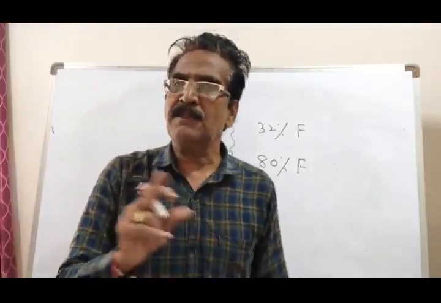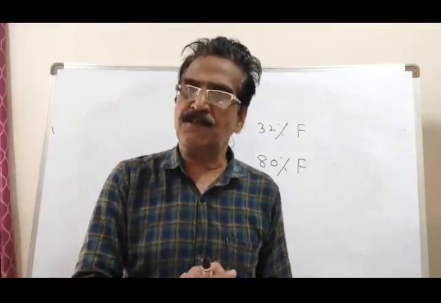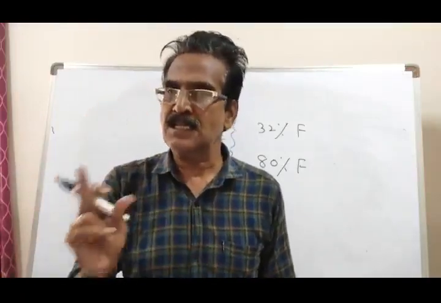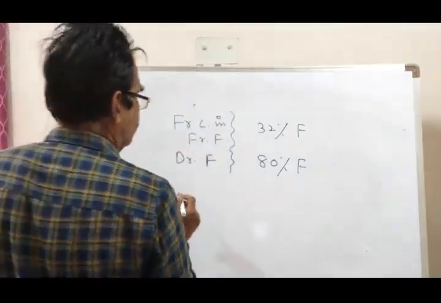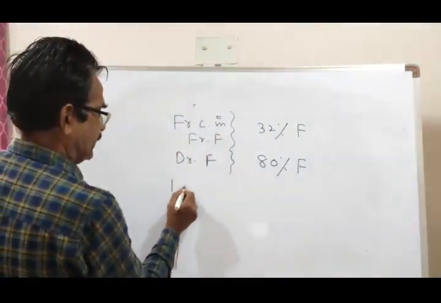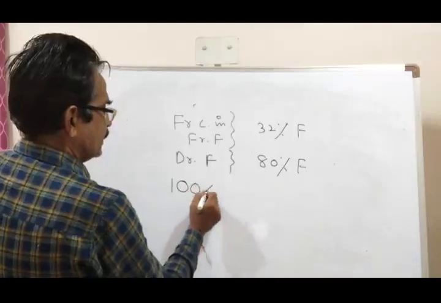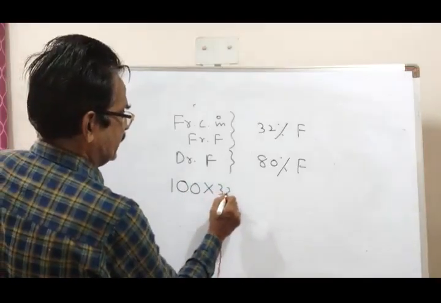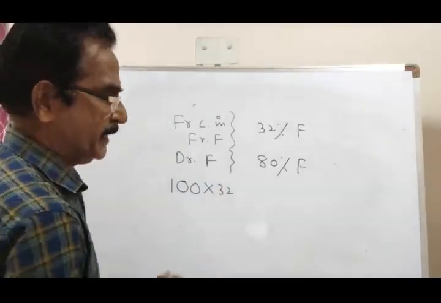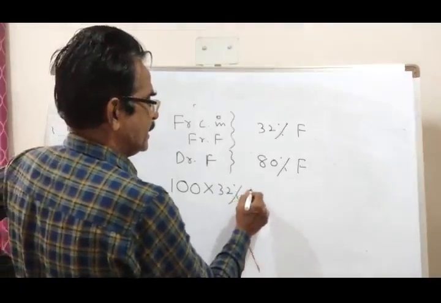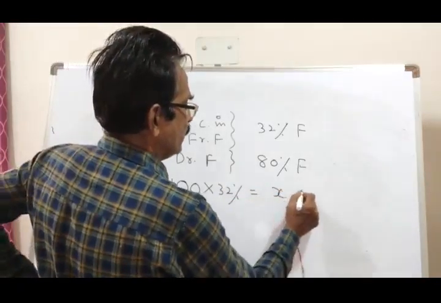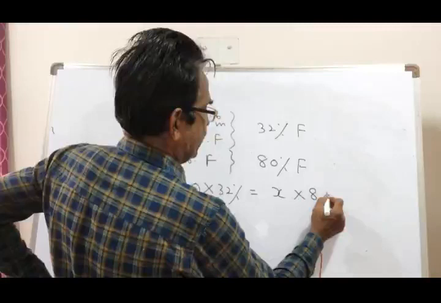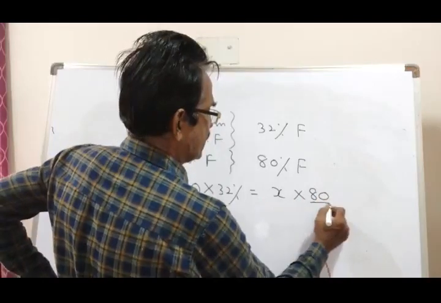So both in fresh fruit and dry fruit contents are same. Here fresh fruit are taken 100 kgs. So fruit contents in 100 kgs is equal to dry fruit, say 80% of x kgs.